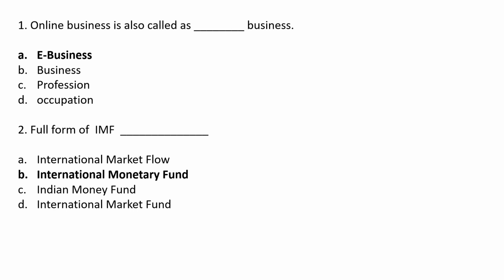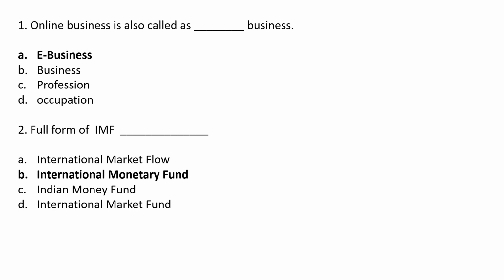Online business is also called as dash business. Option A e-business, option B business, option C professional, option D occupation. The correct answer is option A e-business. Online business is also called as e-business.